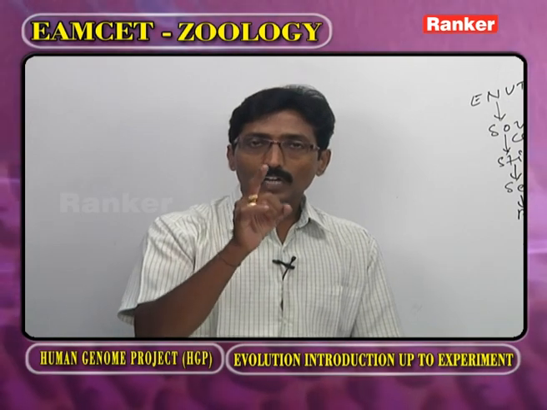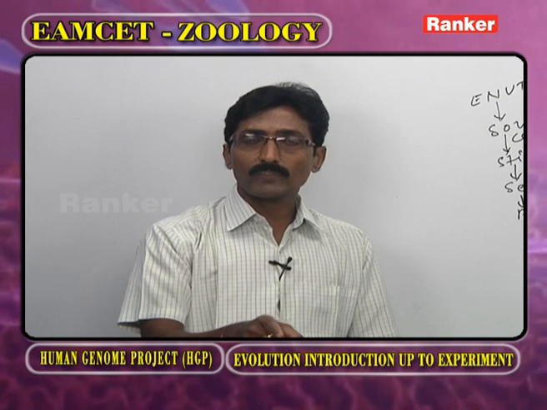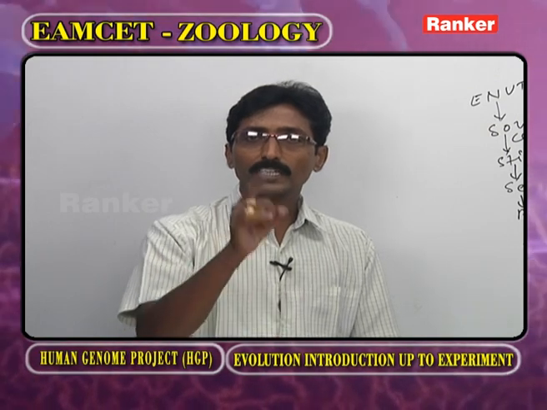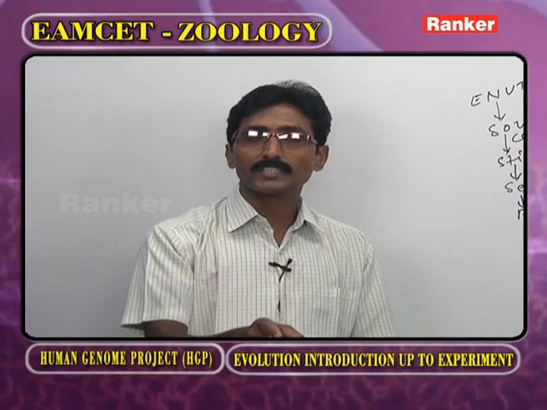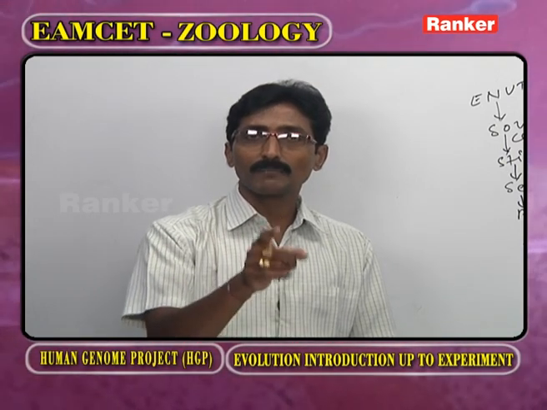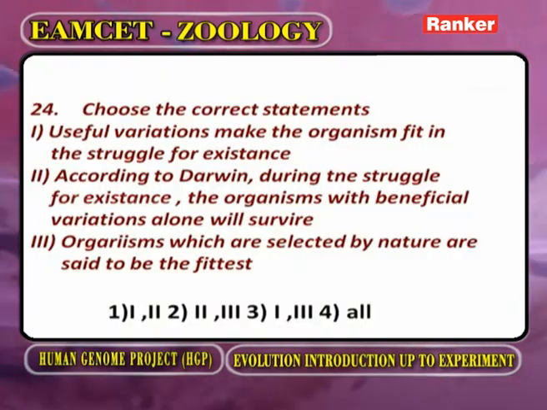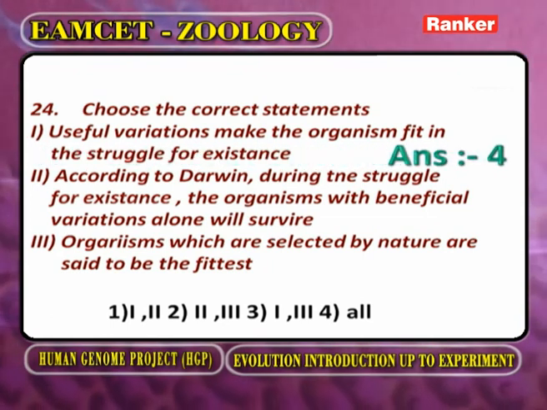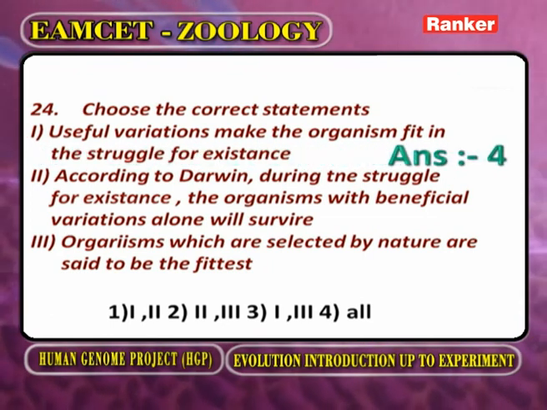Always the organisms or species in the universe must be selected by the nature. What type of organisms or species are selected by the nature? Those having the beneficial variations. Now, based on this information, what is the answer for this question? All statements given are correct.